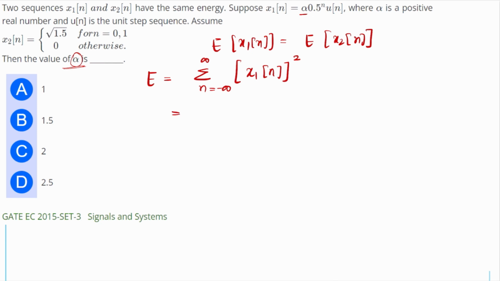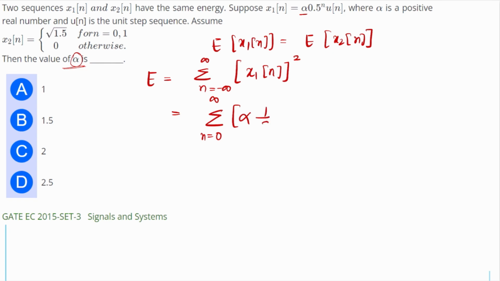So if we find the energy of signal x1[n], u[n] means it is starting from 0 to infinity. So n equal to 0 to infinity, and the given value is alpha times 0.5 to the power n.